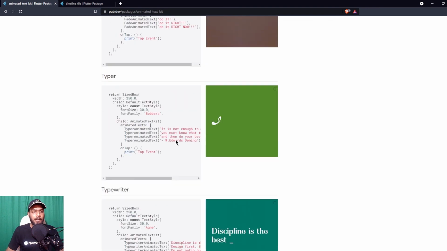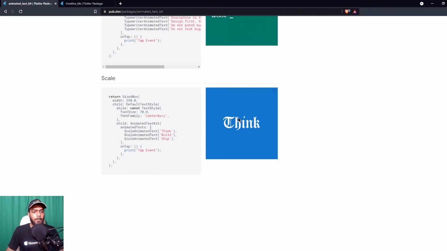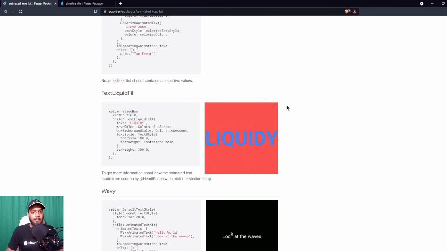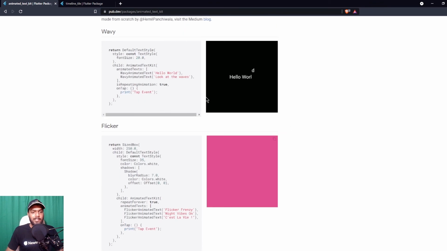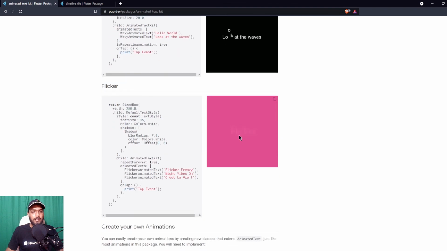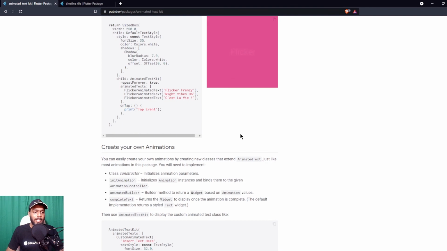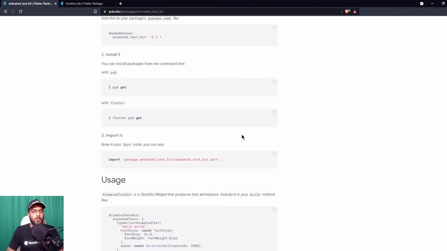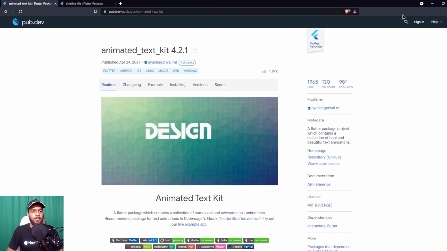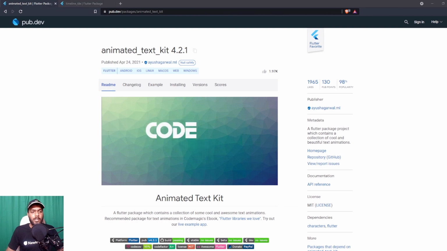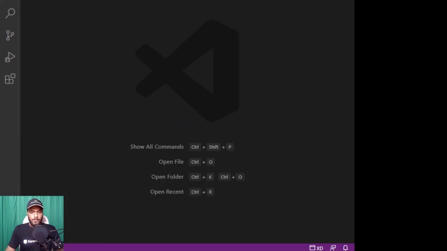Here it is the typewriter property, here is the typer property, scaling property which is there, for colorizer, liquefying text, this wavy form, flickering like shutting down, opening like a tube light kind of thing. So you can add all those things which are available inside this particular animated text kit package. So you can add them inside your project as well.